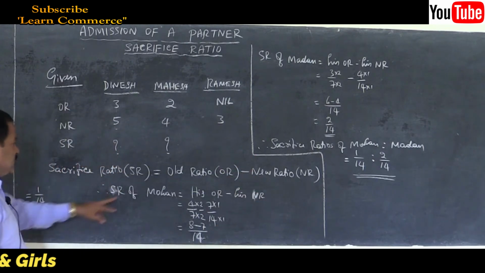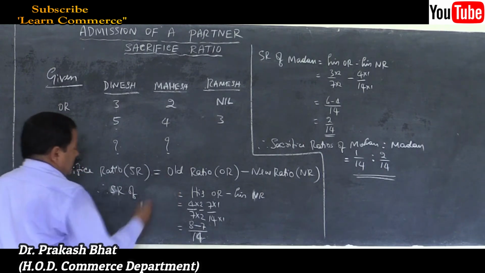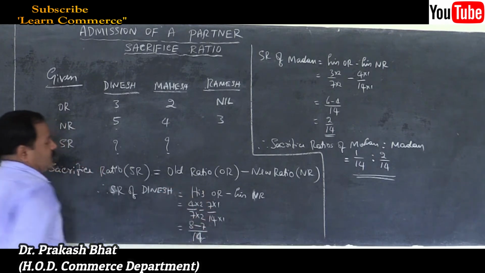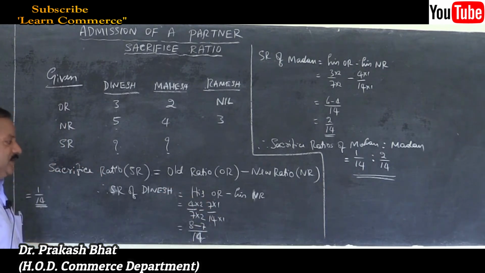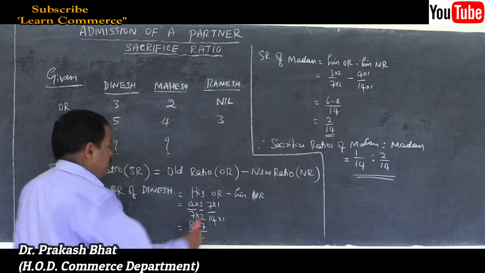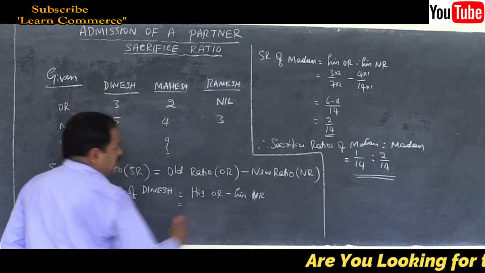Now SR of the first partner, Dinesh: his old ratio minus his new ratio. Now let us substitute the figures.